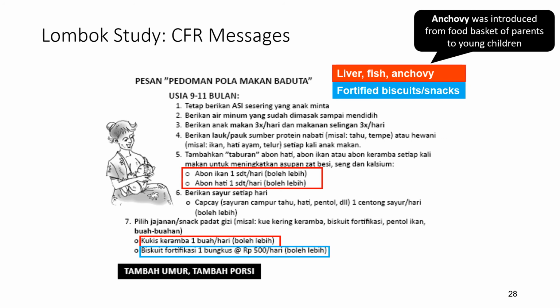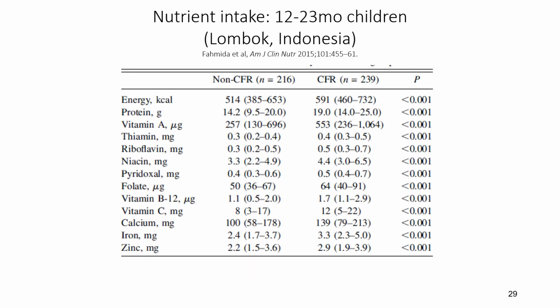They usually think children cannot consume anchovy because of the texture, but by making it into powder, it is actually a smart way. Then we promoted the anchovy powder, and we promoted the recipes for the mothers to create. And finally it really helps, simply by introducing the nutrient-dense food from the food basket of the adult members into the food basket of the under 2 children.